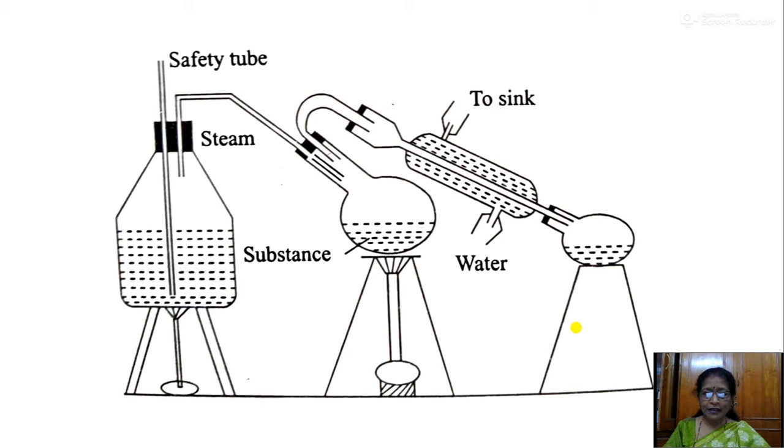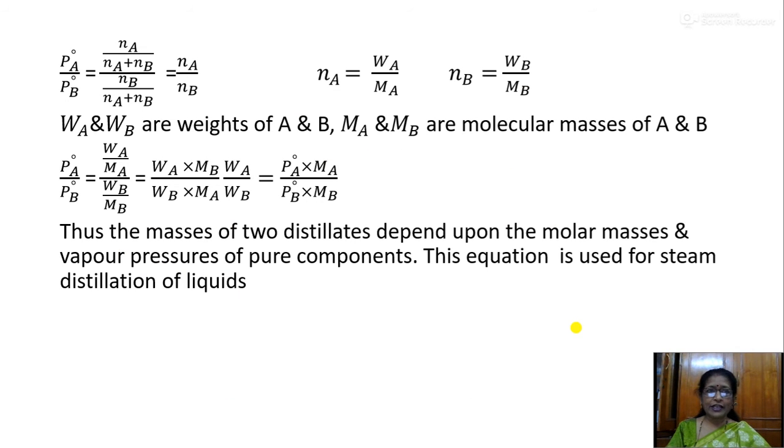The two immiscible liquids taken here are also boiled as steam passes. After boiling, it is converted into vapor, and that vapor will pass through the water cooled condenser. After condensing, the vapor drops will condense with each other and be converted into liquid, and that can be collected. This is the steam distillation.